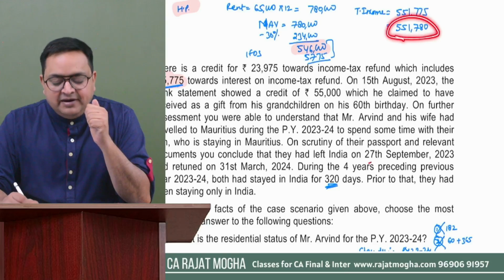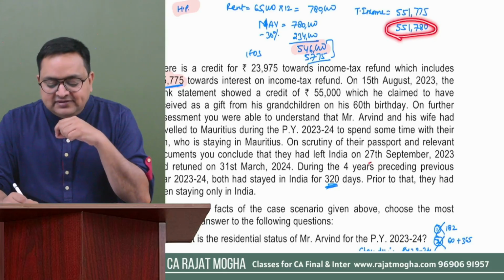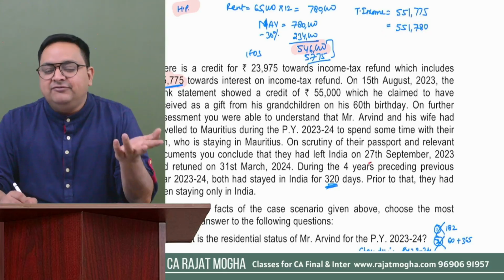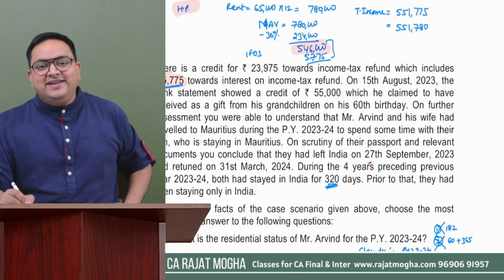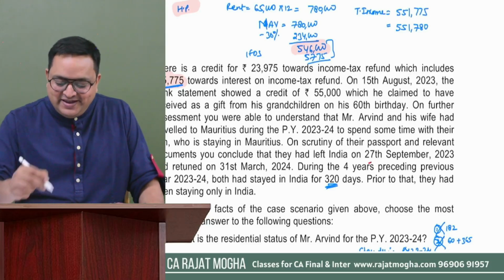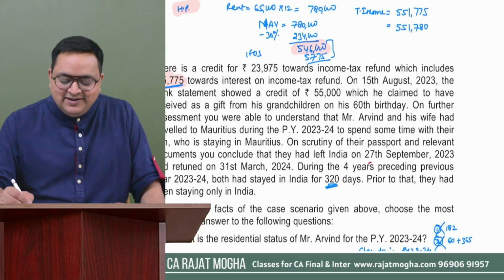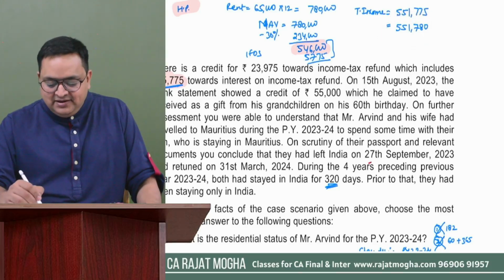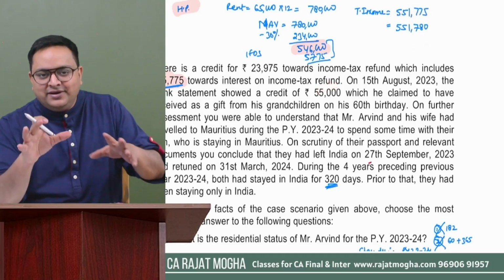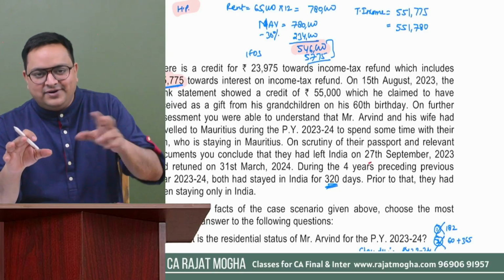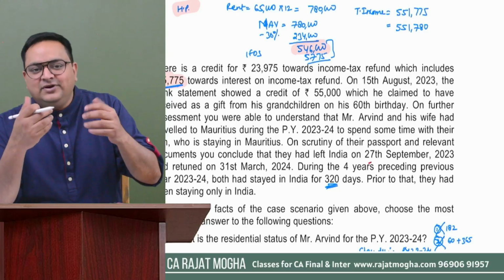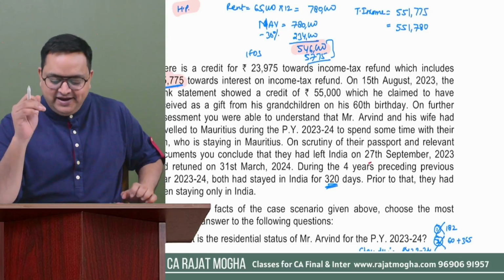So his tax liability would be zero. Why? Sir, it is not more than 7 lakh. So we understand that in default tax regime, there is a rebate available on 7 lakh. But please mind it, it is only for resident individuals. So here the assessee is a non-resident. So rebate will not be available. So this person is a senior citizen. Come on. In default tax regime, there is no such thing like senior citizen and all for calculating the slab rates. So it is fixed for everyone 3 lakh, right?